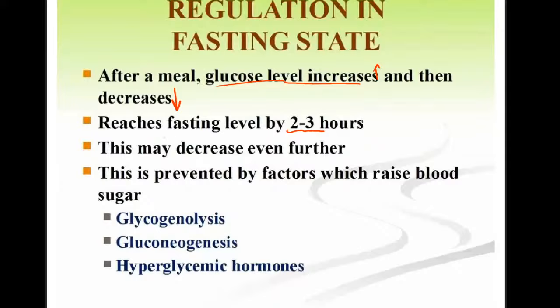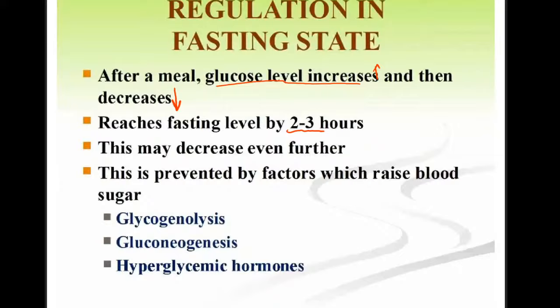So it can be prevented by factors which increase the blood sugar level. If the glucose is decreased, how can we increase the glucose level? First way is glycogenolysis. That is, glycogen is converted back to glucose, so the glucose level in the blood increases. Second way is gluconeogenesis.